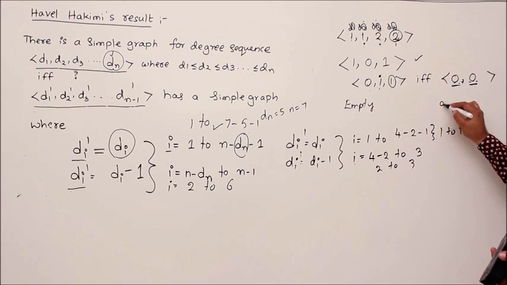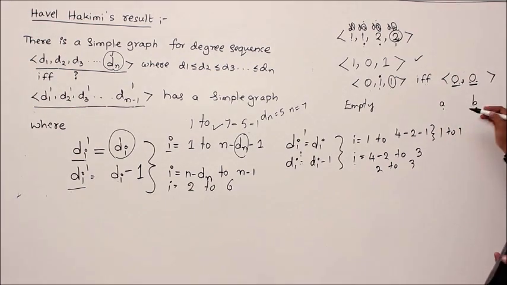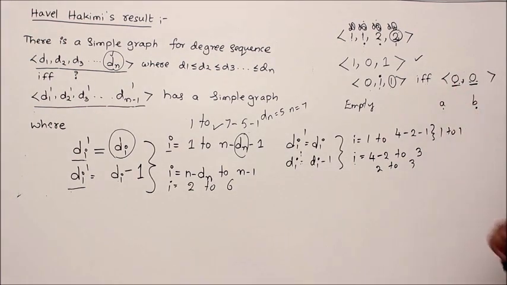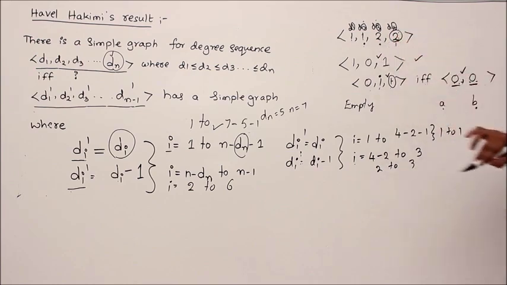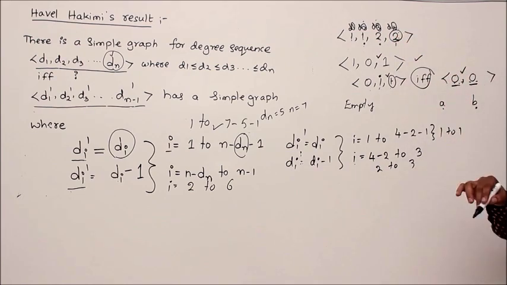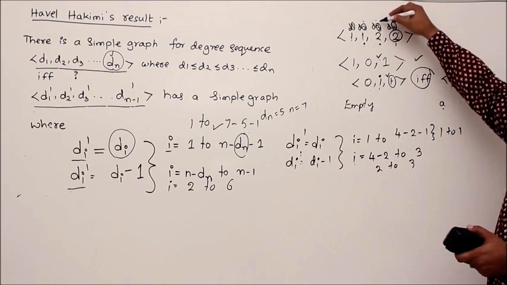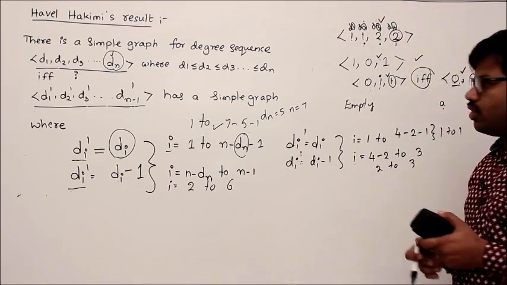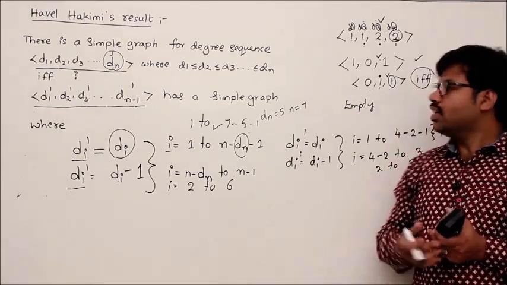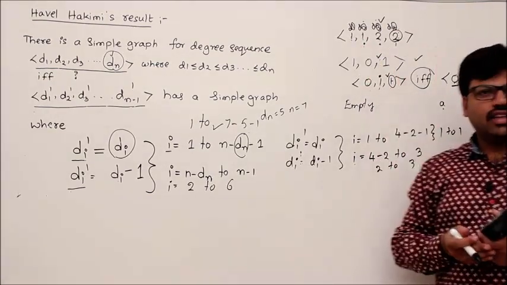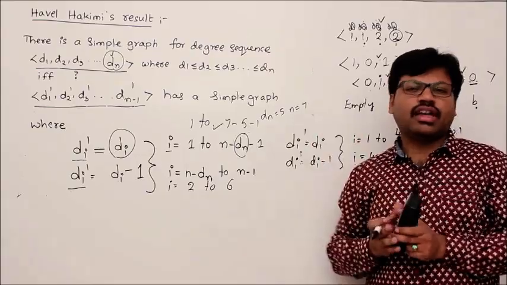As an example, take 2 vertices A, B, and don't keep any edge; then it will become this kind of degree sequence, right? So that means if this is graphic, then this should be graphic. If this is graphic, then this should be graphic. That is what "if and only if" means. In that way, we can check whether an integer sequence is graphic or not. Understand? So finally, 1 1 2 2 has a simple graph.